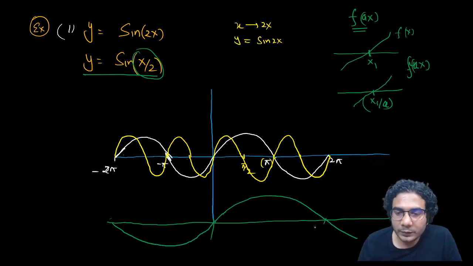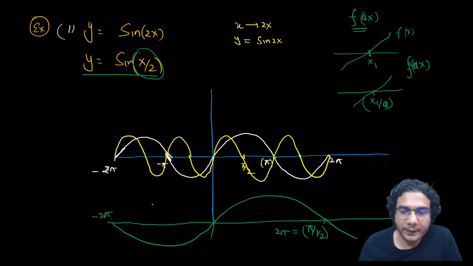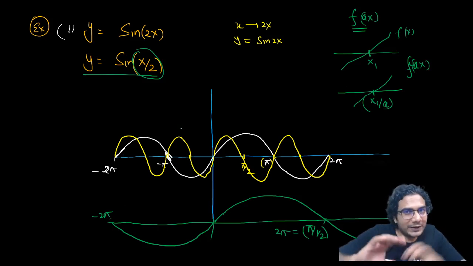What is this point now? This point was pi. Now it is divided by 1 by 2. So now you can see this point is 2 pi. And this point is minus 2 pi. So I hope you have got it. Okay. So it will expand.